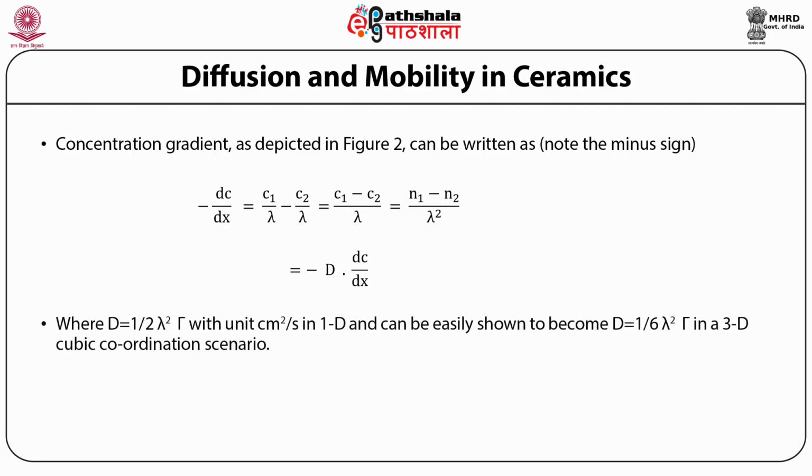Here, D is equal to 1 by 2 lambda square into gamma, with unit centimeter square per second in one dimension. It can be shown that D is equal to 1 by 6 of lambda square gamma. This case is for a 3D cubic coordination scenario.